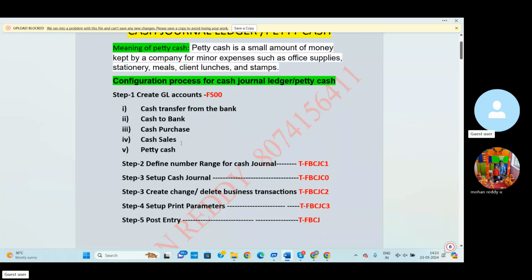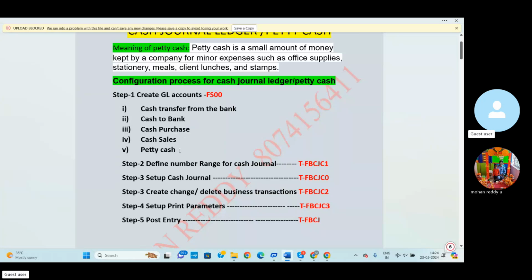Again, cash sales. Cash sales means here we can receive the cash. For example, cash sales is nothing but any other miscellaneous items like scrap or whatever: excess material, excess stock, excess office stationery, everything we can sell in the form of cash. In these situations we can receive the cash. This cash we can add in the petty cash. For this purpose, cash sales also comes under the current assets.